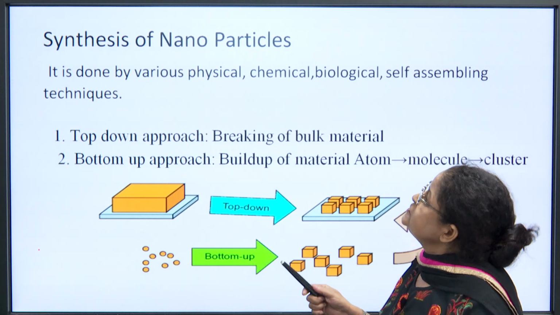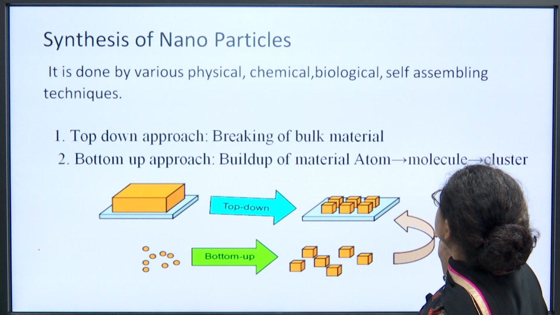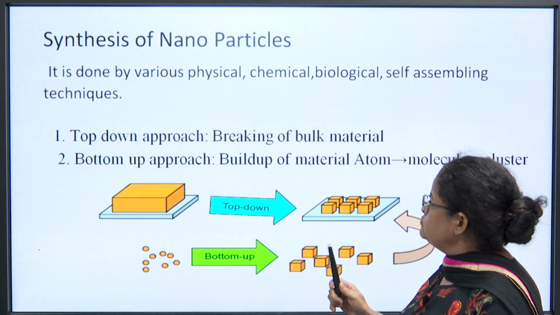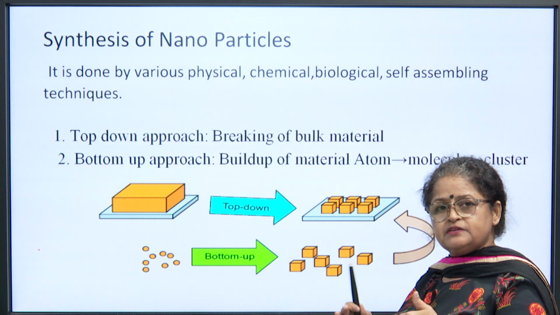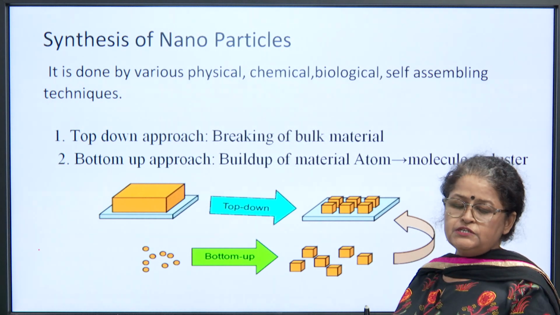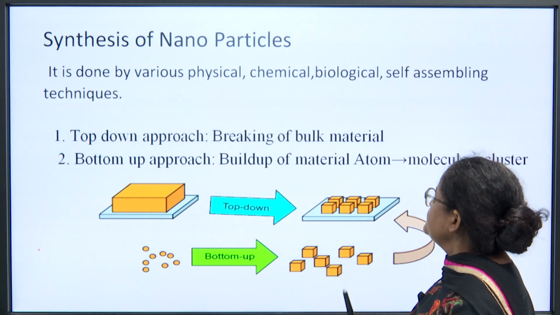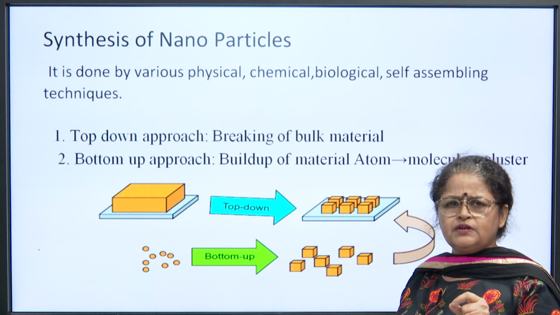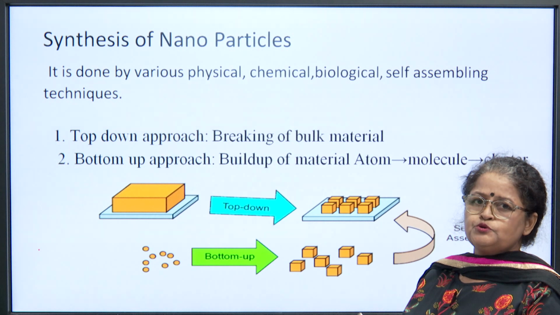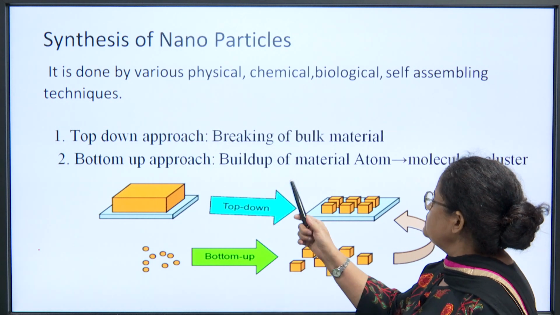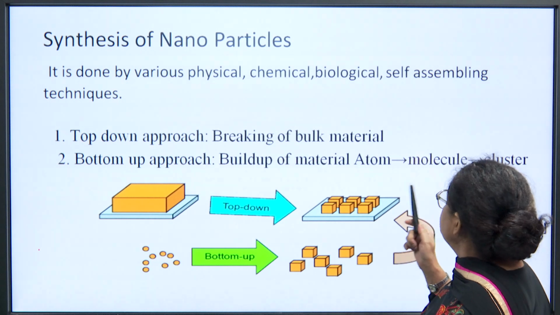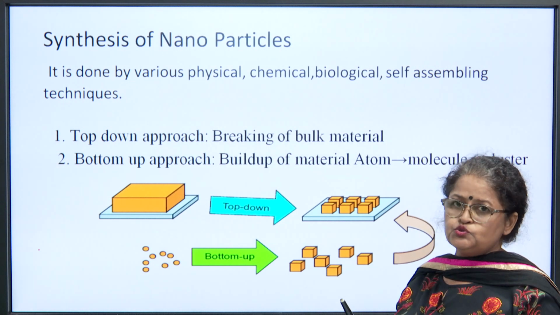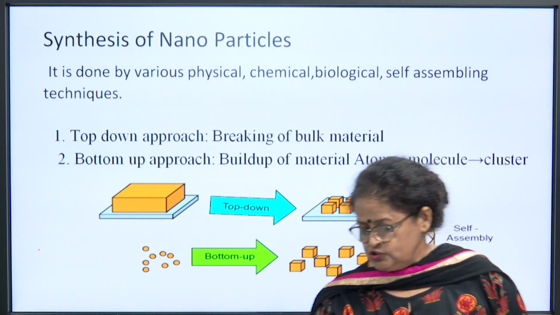It is done by various physical, chemical and biological self-assembling techniques. Number one, top down. Top down means you have a bulk, you start breaking it till you reach a nano scale. So, breaking up the bulk material, and bottom up means you have very fine molecular level, atomic level particles, you build them up together to form a nanomaterial. So the bottom up approach is to build up the material or atom or molecule into a cluster which is of nano size, which can be used for various technological applications.